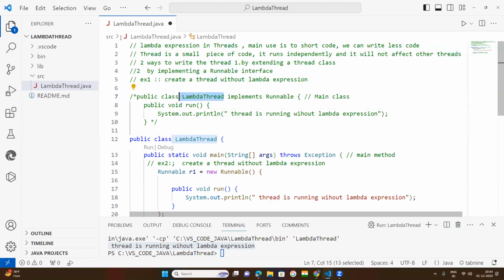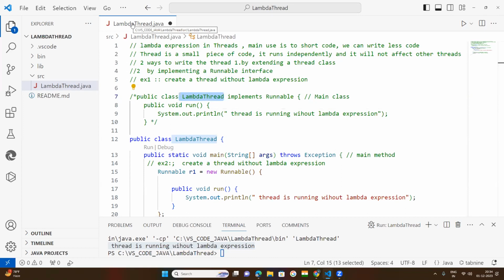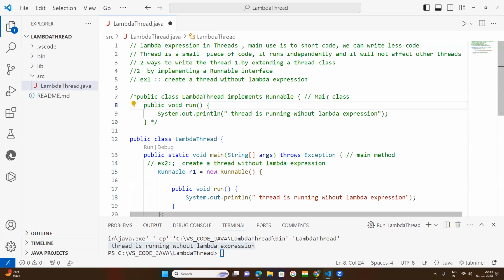The class is my file name. So within this, now it becomes the main class. Within this run method, which is the default built-in method of the Thread class, a print statement is kept.